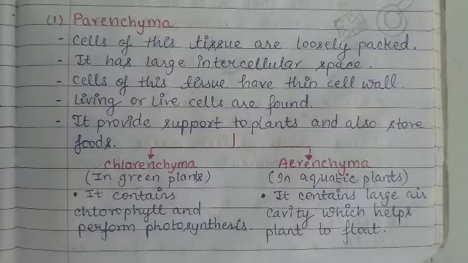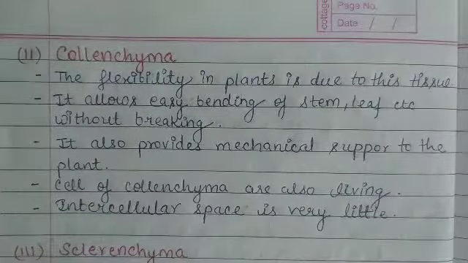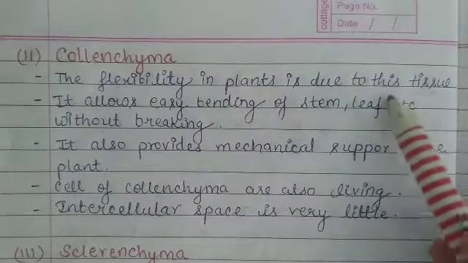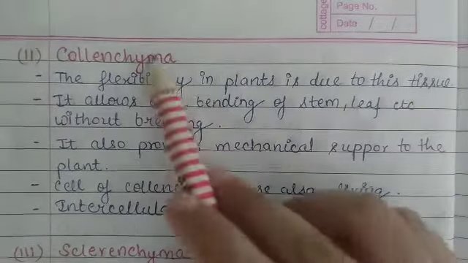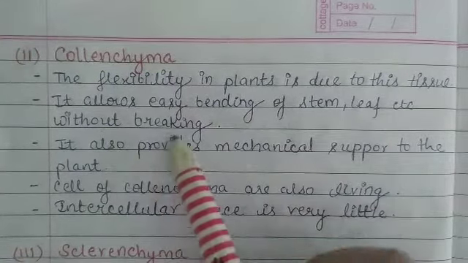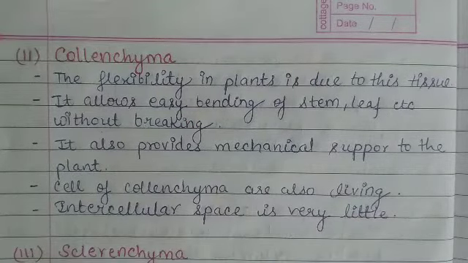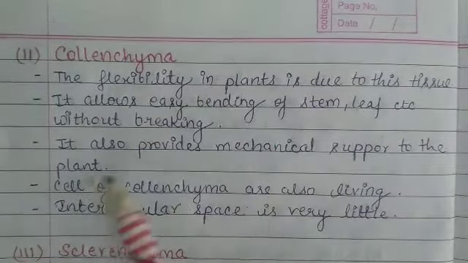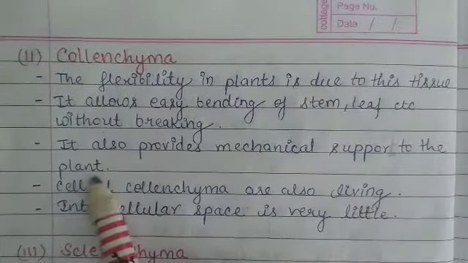Now let's study the second kind. Second is collenchyma. What is collenchyma? The flexibility in plants is due to this tissue. It's very simple, means plants are flexible due to collenchyma. It allows easy bending of stem, leaf, etc. without breaking. Means collenchyma allows plants to easily bend their stems and leaves without breaking. Means they all provide flexibility to the plants. It also provides mechanical support to the plant.